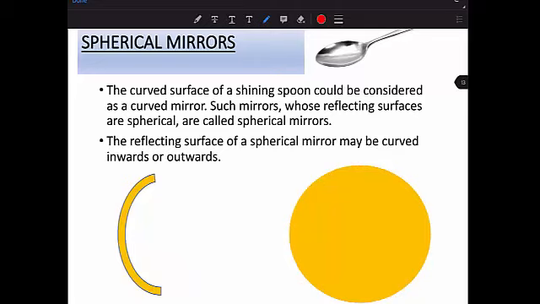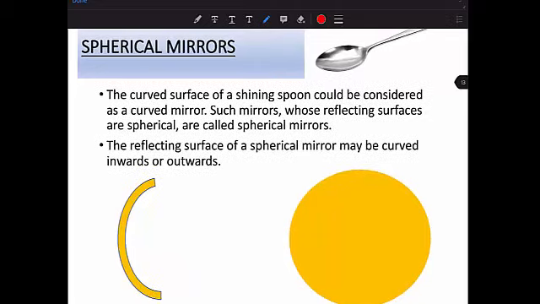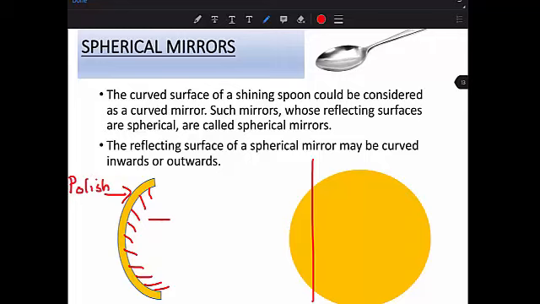Now let me tell you how we make a convex mirror. In the case of a convex mirror, when I cut this small portion from the solid sphere, I paint the curved surface, whereas we polish the bulged surface. So the inner curved surface will become a painted surface, which means it will not reflect any light, whereas the polished surface will be the reflecting surface. This kind of spherical mirror is known as a convex mirror.